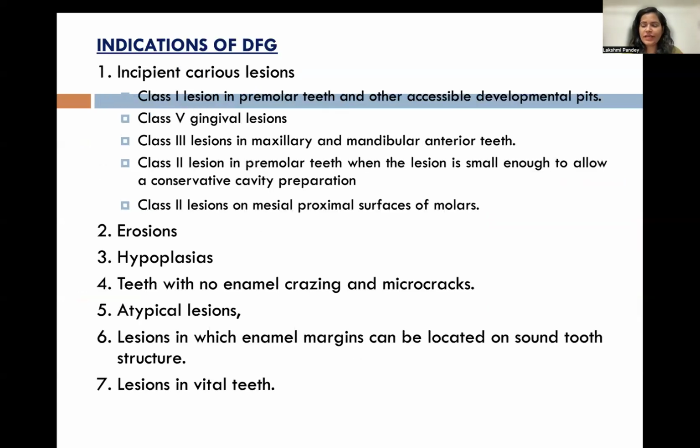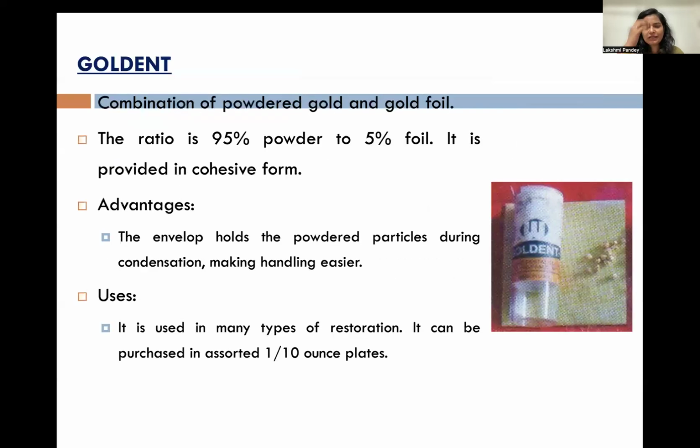Indication of direct filling gold. I think I explained this. Here, let's just explain in brief. This Goldent is used in various forms of restorations. Why? Because it has both the advantage of the matte type or the powder type as well as the foil. So it was giving the strength as well as a very good finish.